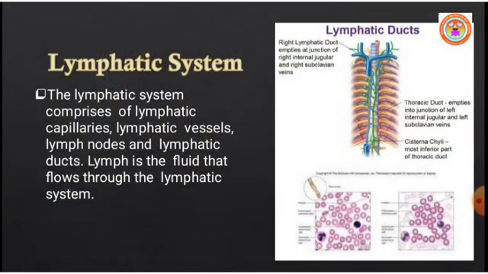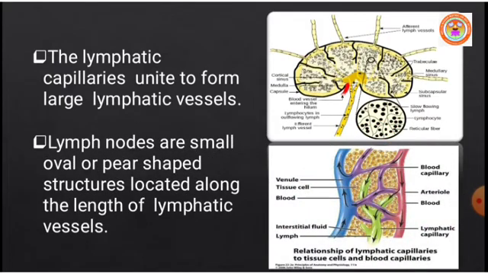Next, we shall continue with the lymphatic system. Like the circulatory system, there is another system in our body that circulates a fluid which looks like plasma, called the lymphatic system. The lymphatic system comprises lymphatic capillaries, lymphatic vessels, lymph nodes, and lymphatic ducts. Lymph is a fluid that flows through the lymphatic system. Lymphatic capillaries unite to form larger lymphatic vessels.